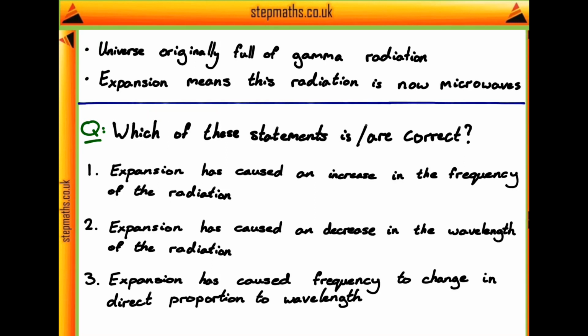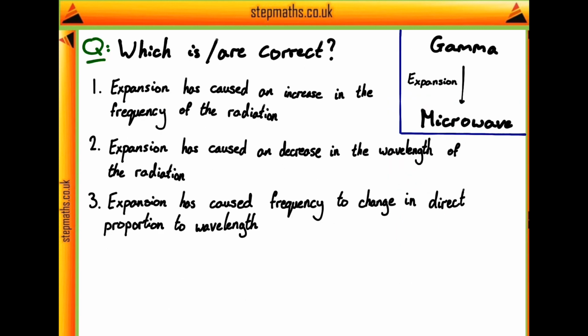So to answer this question, we can just move our information onto the next page. We're going to keep the question and summarize this information here. So here's the question, here are our statements, and here I've summarized that we had gamma radiation initially, and then the expansion of the universe has resulted in us having microwave radiation now. So we can move on to thinking about which of our statements are going to be correct or incorrect. Reading the first one, that expansion has caused an increase in the frequency of the radiation,